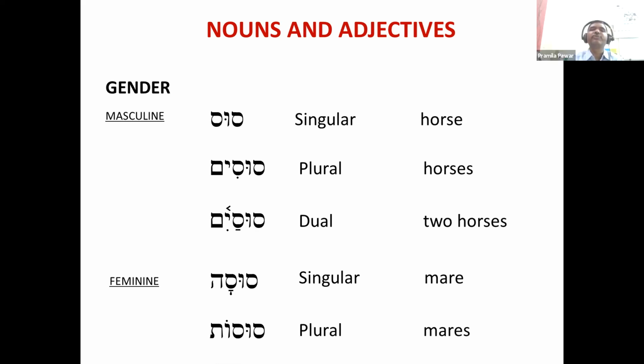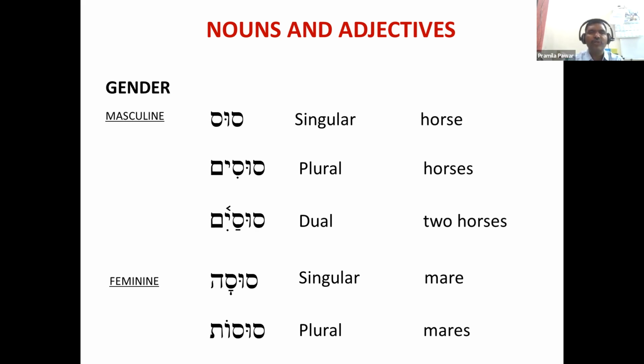Okay, repeat after me. Sus, susim, susaim. Then we'll read feminine: Susa, susot.